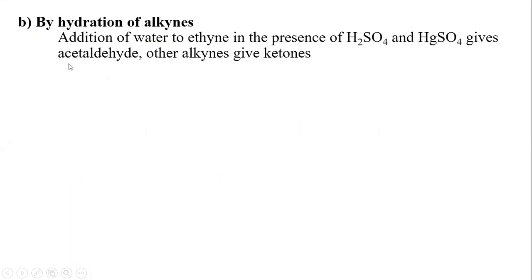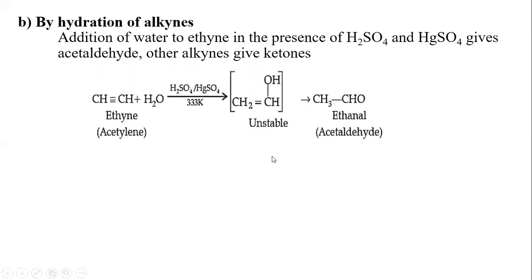By hydration of alkynes. Alkynes are the triply bonded hydrocarbons. When the hydration takes place in the presence of sulfuric acid and mercury sulfate, it gives aldehyde. When the simplest alkyne, that is ethyne, is taken, the addition of water results in the formation of aldehyde.